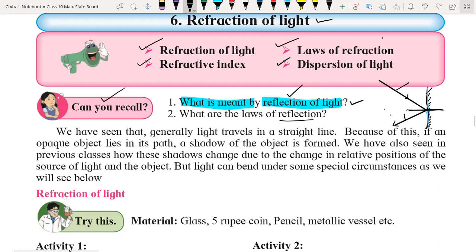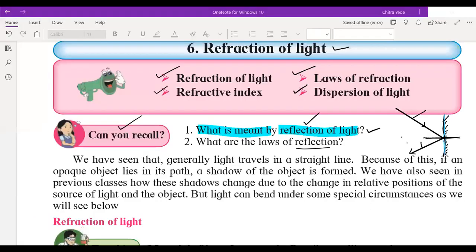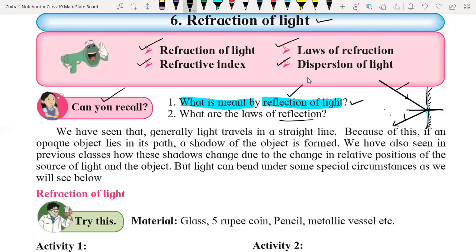Okay, and the angle of incidence and the angle of reflection. What is the angle of incidence? The angle found between the incident ray and the normal is called the angle of incidence, and we represent it by the symbol i. And the angle of reflection is the angle found between the reflected ray and the normal.